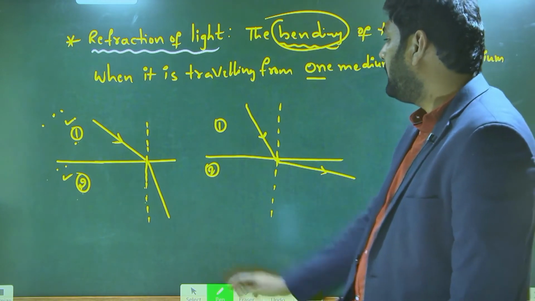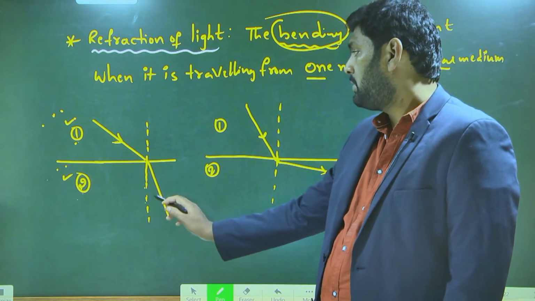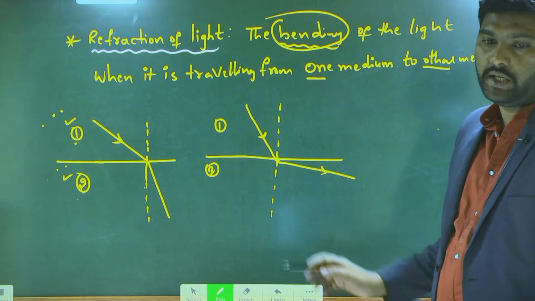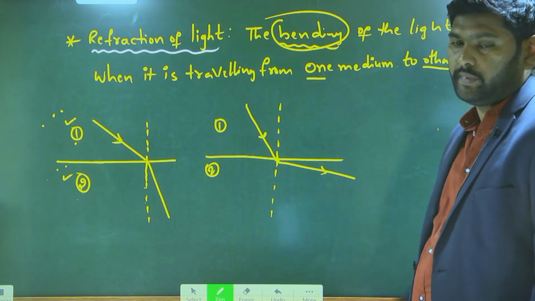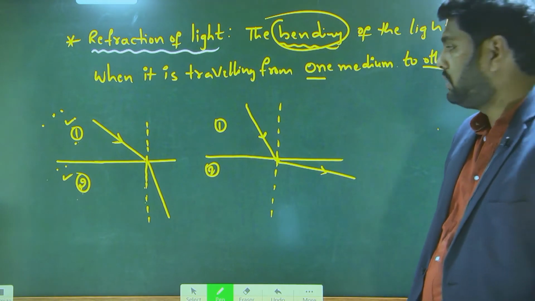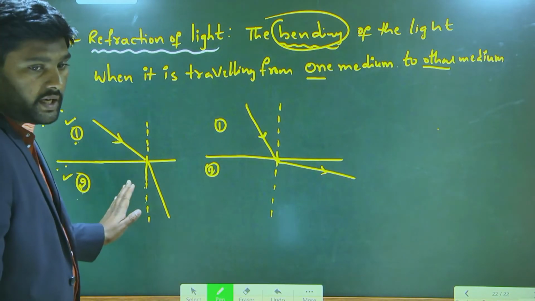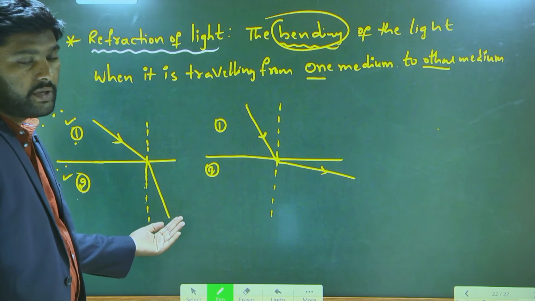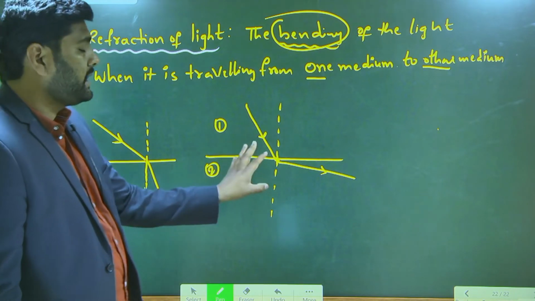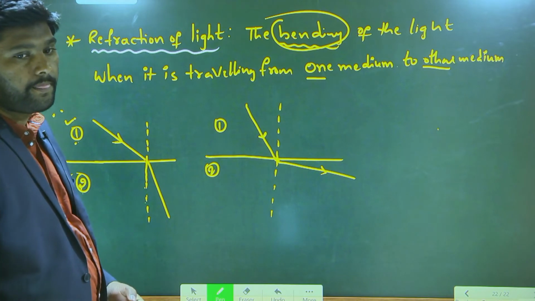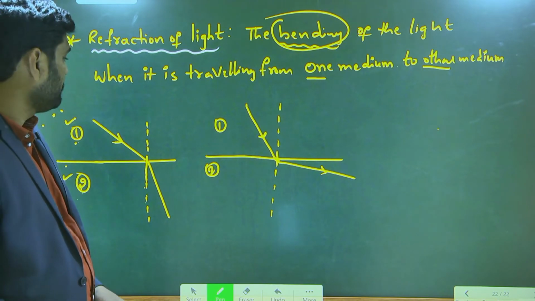What is the bend here? In which side is it bending in this second diagram? Can you tell me? In the first diagram, in the first case, in which direction is the light ray bending? In the second case, in which direction is the light ray bending?